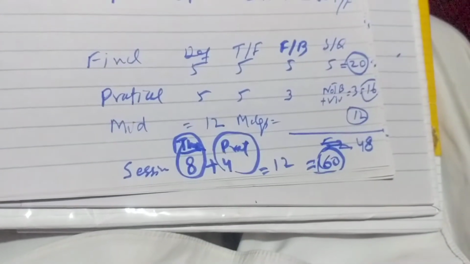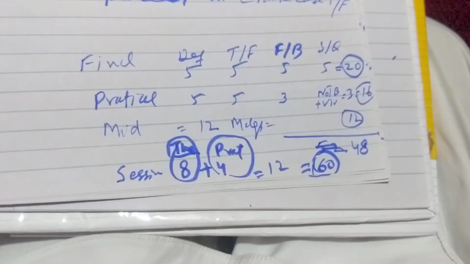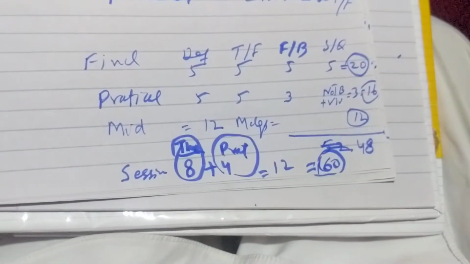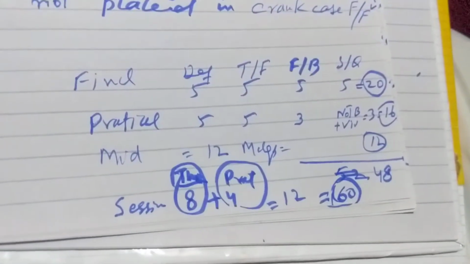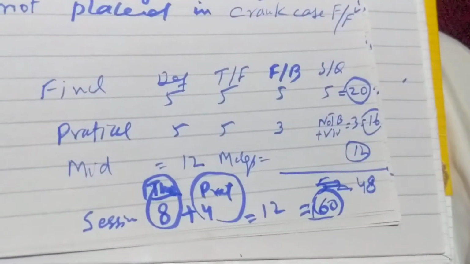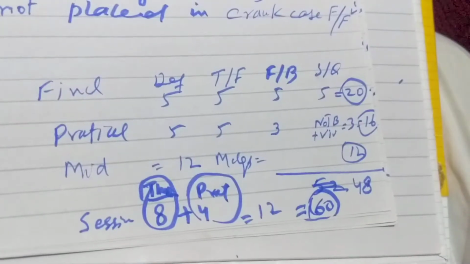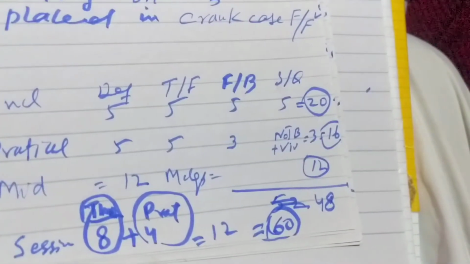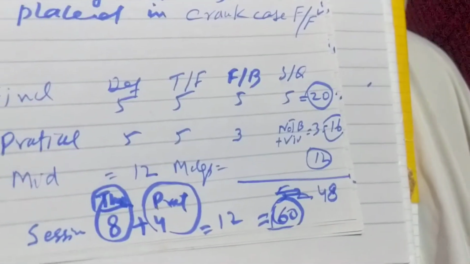The mid paper has total marks 12 with 12 MCQs. The final paper has definitions, true false, fill in the blanks, and then short questions. Definitions are five marks, true false five, fill in the blanks five, and short questions five. Total marks 20.